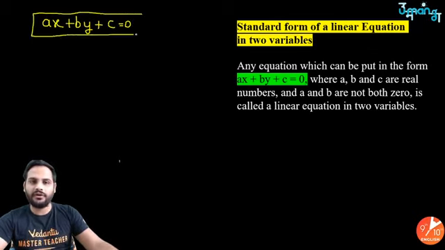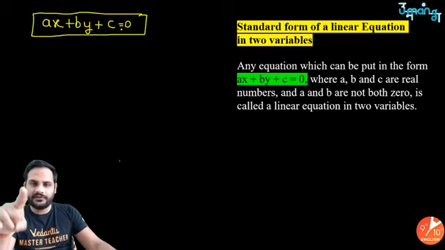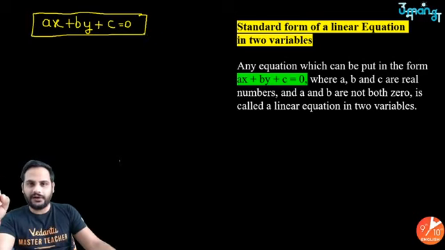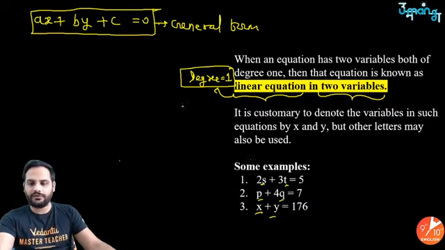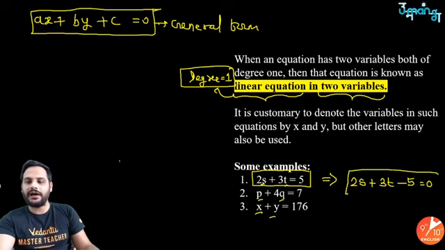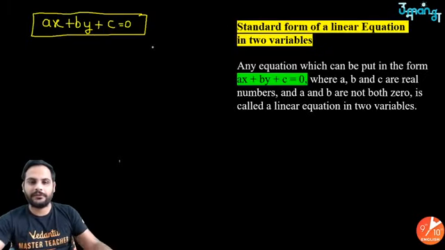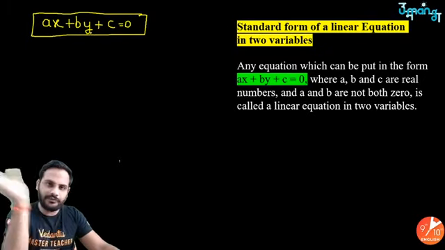Remember, whenever you write the standard form, it is equal to 0. Standard form you will always get equal to 0. So you can see in the previous example, this is not the standard form. The standard form for this will be 2s plus 3t minus 5 equal to 0. Shift this 5 over there. Now it is in the standard form. Got it? So this is the difference. When we talk about the standard form, everything should be on one side.